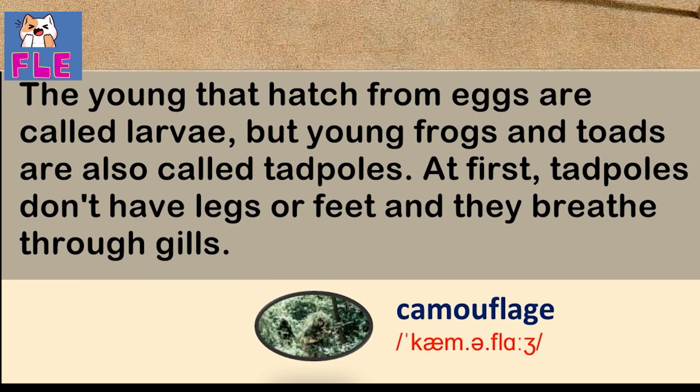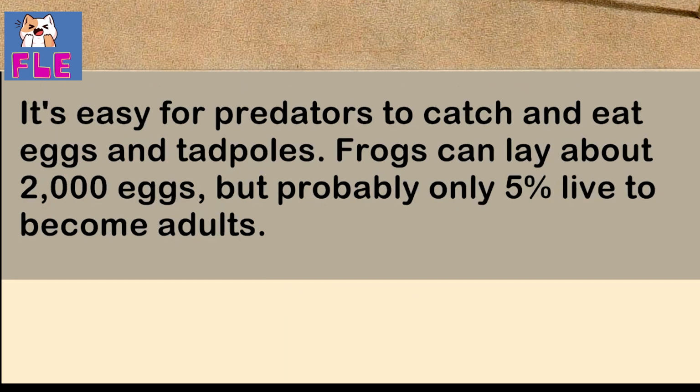The young that hatch from eggs are called larvae, but young frogs and toads are also called tadpoles. At first, tadpoles don't have legs or feet, and they breathe through gills. It's easy for predators to catch and eat eggs and tadpoles.